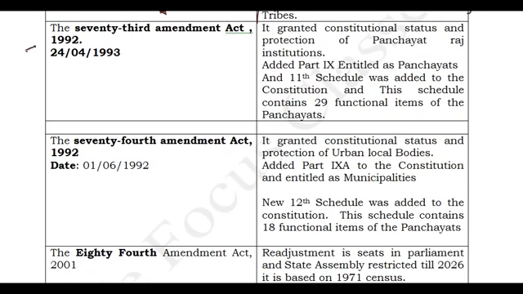And the next important thing is the 73rd and 74th amendments. A question can be expected in any exam if the polity syllabus is applicable. You can expect a question from the 73rd Amendment Act or the 74th Amendment Act. This is a sure question on these two amendment acts. What does the 73rd Amendment Act say? The Panchayati Raj institutions came into picture because of this 73rd Amendment Act. And what does the 74th Amendment Act say? It talks about the urban local bodies. What are the urban local bodies? Municipalities. So this is the importance: 73rd Panchayati Raj, 74th municipalities. And you know that we have how many parts?